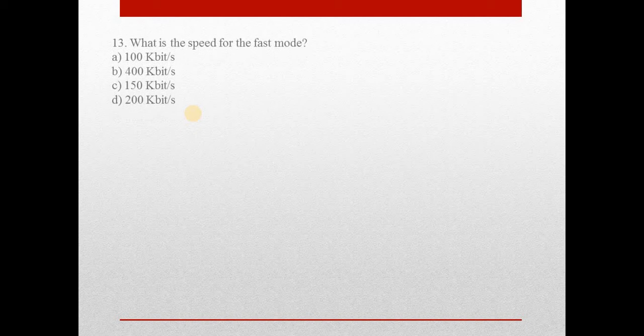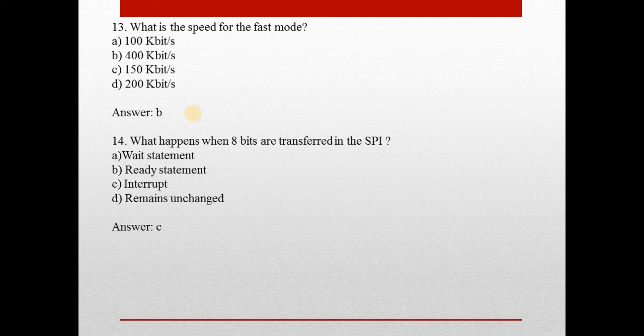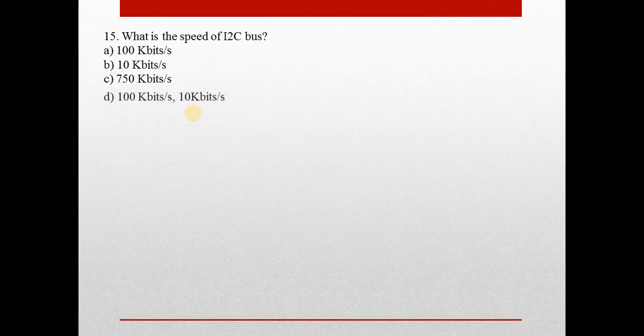Next question, what is the speed of the fast mode? Answer is B, 400 kilobit per second. Next question, what happens when 8 bits are transferred in the SPI? Answer is C, interrupt. Interrupt occurs. Next question is, what is the speed of I2C bus? Answer is D, 110 kbits per second. I2C bus speed is 100 kilobits per second and 10 kilobits per second.